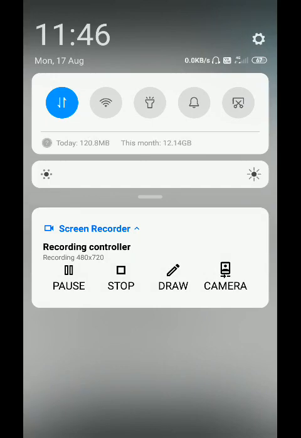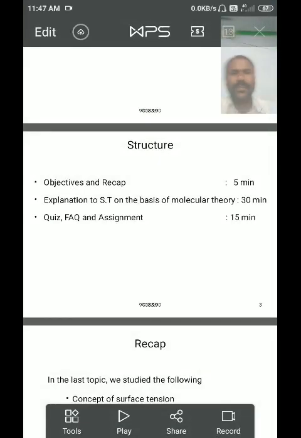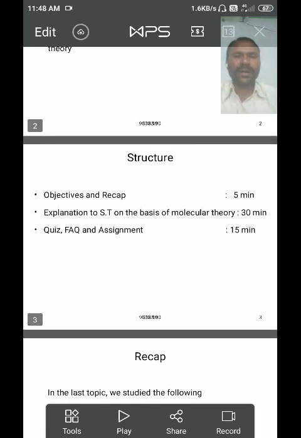So the surface tension is denoted with T, then T is equal to F by L. Here F is the perpendicular force, and L is the unit length drawn on the surface of a liquid.